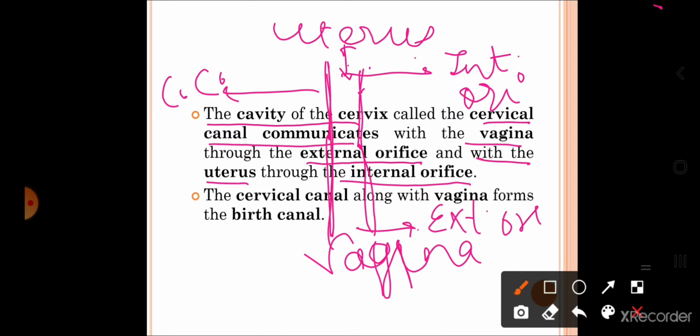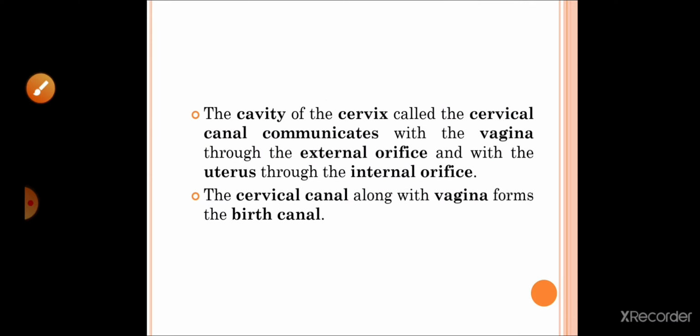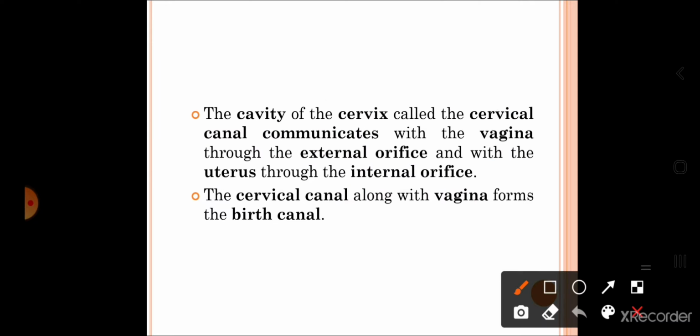This canal communicates with the uterus through the opening called internal orifice, and with the vagina through the opening called as the external orifice. Is it clear, students? We know that the cervical canal is the region which connects the uterus with the vagina.